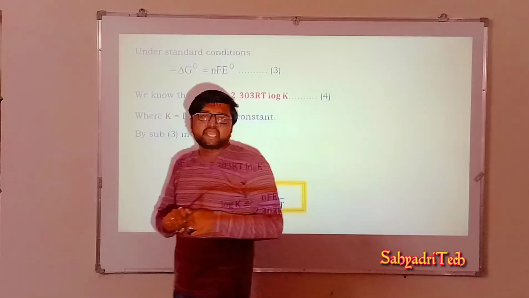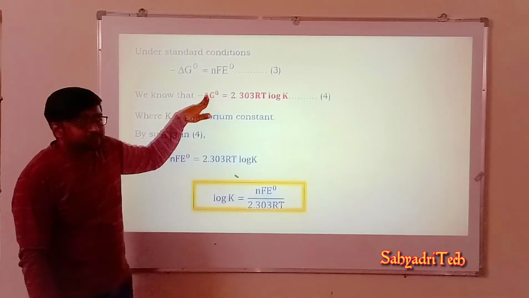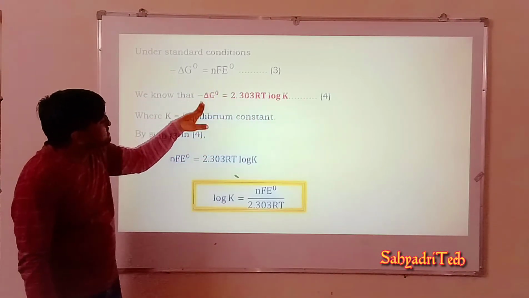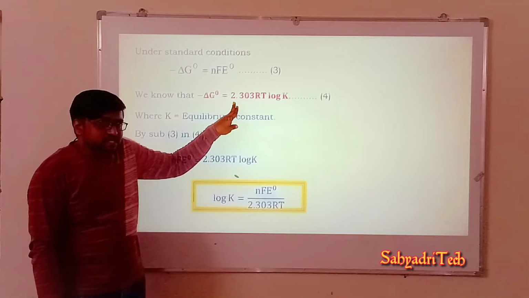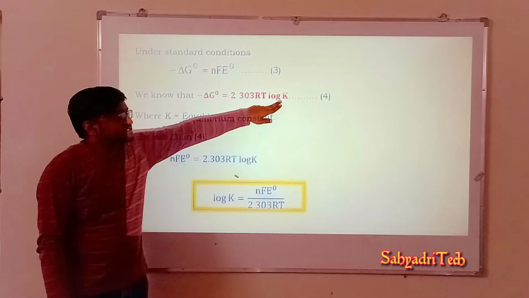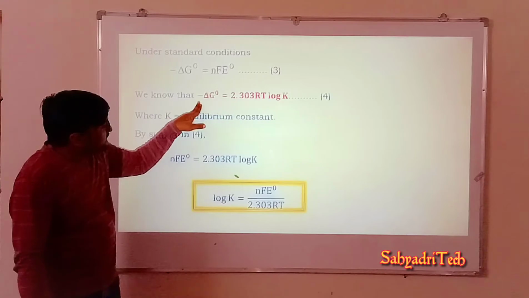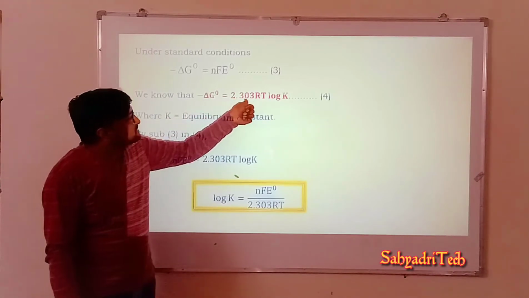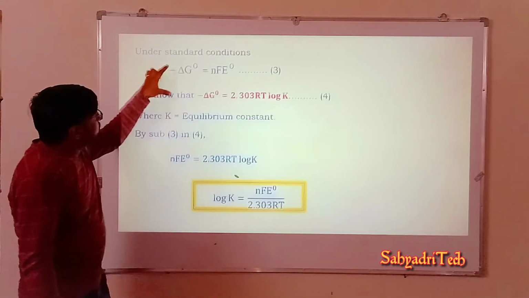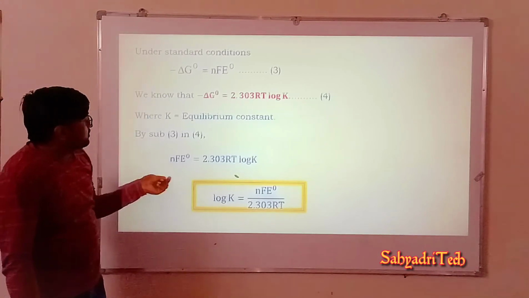Well, we know that minus delta G naught gives the relation between standard free energy change and the equilibrium constant. So what is that relation? Minus delta G naught is equal to 2.303 RT log Kc. Here I mentioned K, so it is Kc, the equilibrium constant. So what is the relation? Minus delta G naught is equal to 2.303 RT log K. Now, if we compare these two expressions, expression 3 and 4, therefore, what do we get?